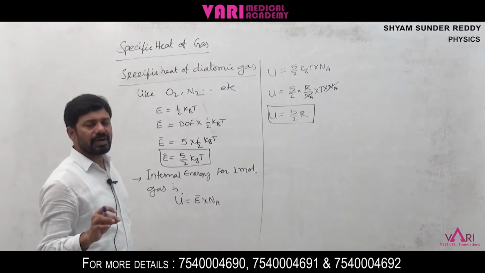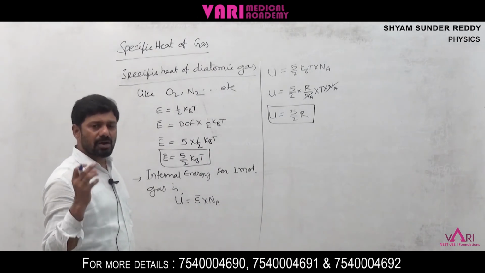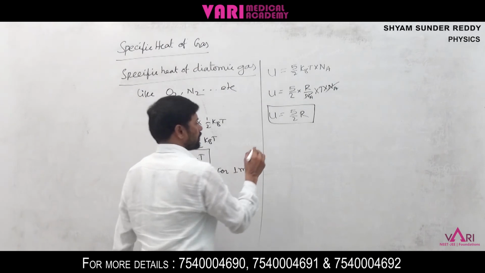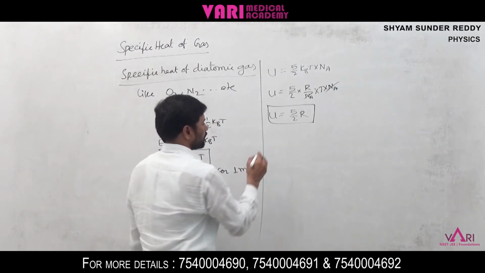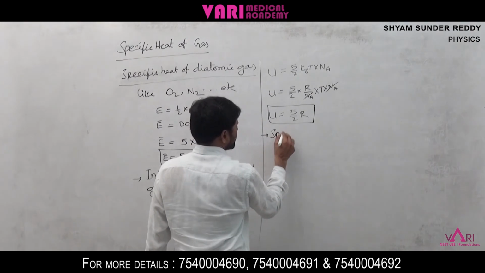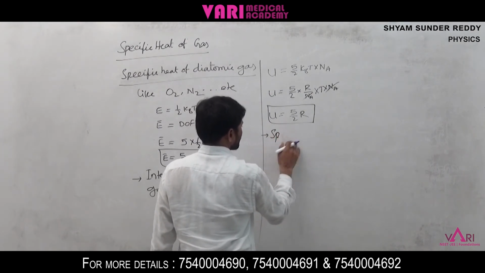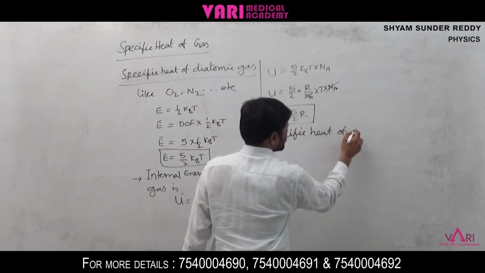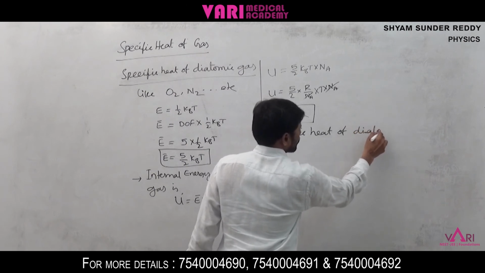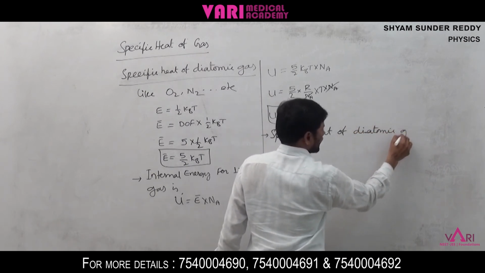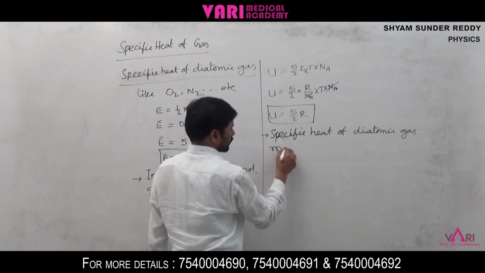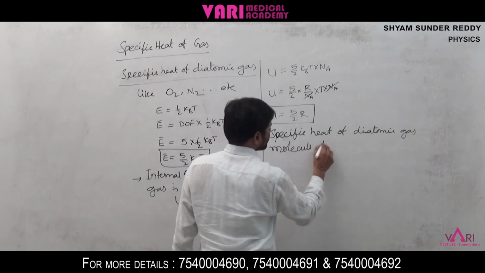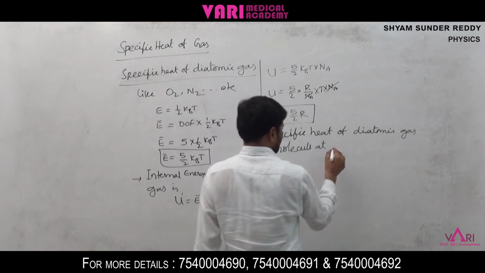From this, we want the specific heat of diatomic gas molecules at constant volume. Next point, specific heat of diatomic gas molecules at constant volume.